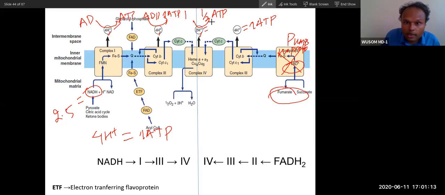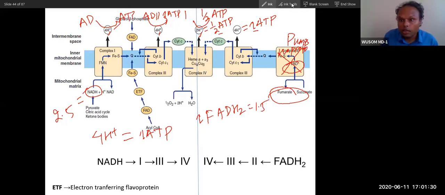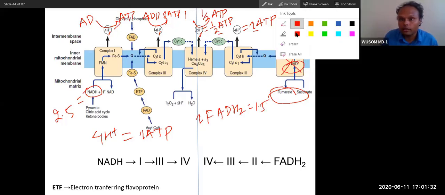This 2 means half ATP. So I have already told you how many ATP are produced from this 1 FADH2. 1.5. So this is how everything is correlated.